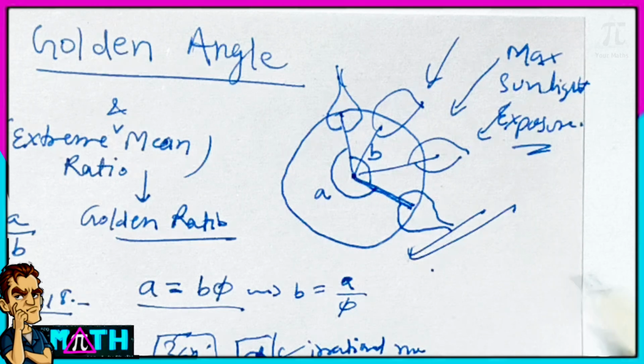But again, a perfect golden angle does not always exist. But according to the result, nature must try to prefer this, must try to approach this angle for maximizing its sun exposure.